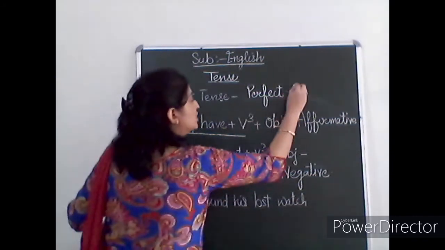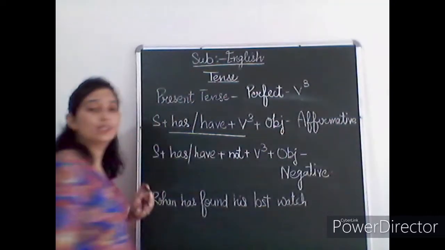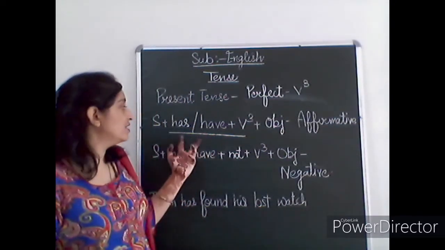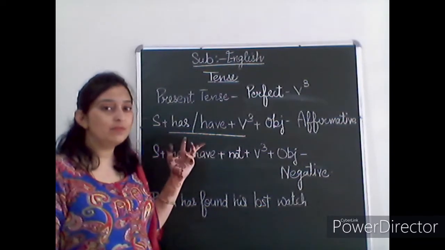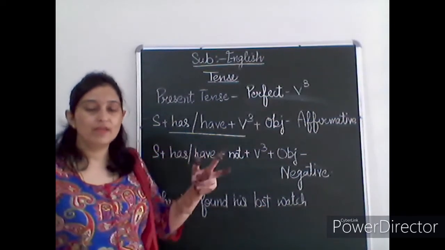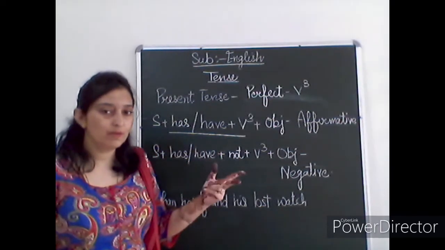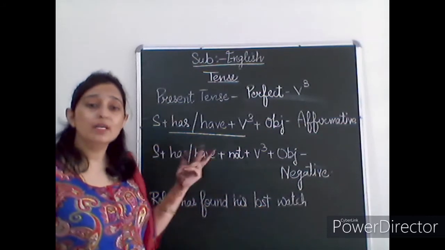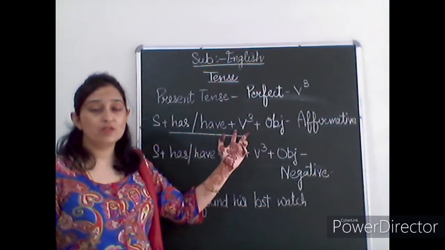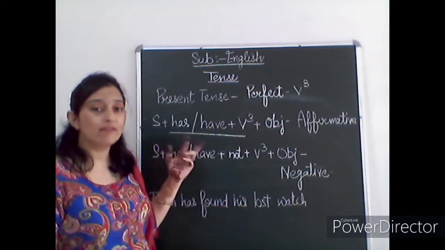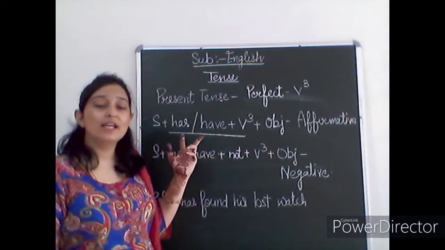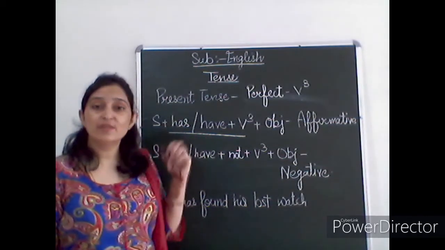This verb third form shows that this is the present perfect tense. And has, have, it's showing here that this is the present perfect. Verb third form means this is the perfect. Perfect can be past perfect, future perfect, or present perfect. But how can we identify that, with the verb third form, whether this is present, past or future? With this has or have. Has or have is the main identification, and it shows that this is the present perfect tense.